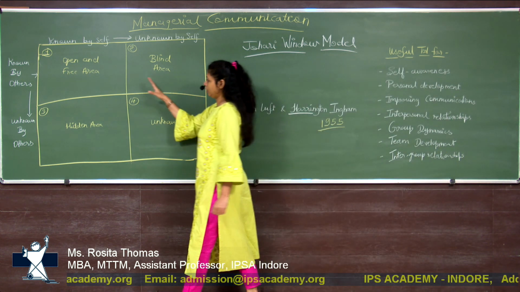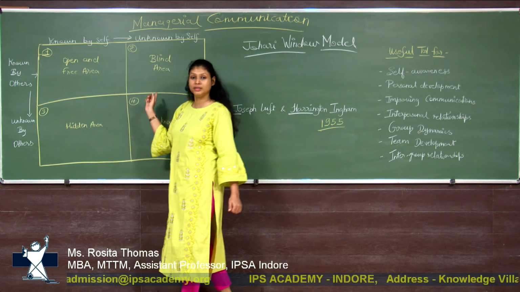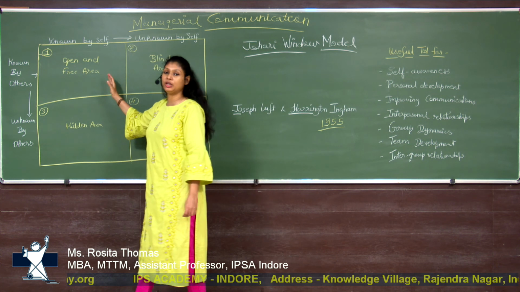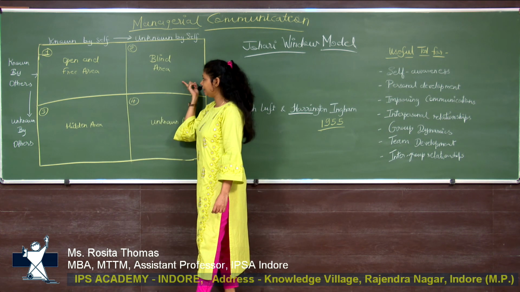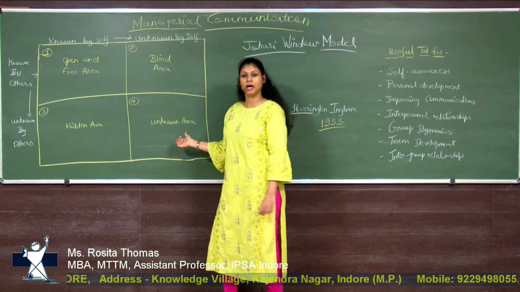In this Johari window model, we are going to understand there are four windows, the four quadrants. The first quadrant, the first area, is the open and free area. The second one is the blind area. The third quadrant is the hidden area, and the fourth is the unknown area.